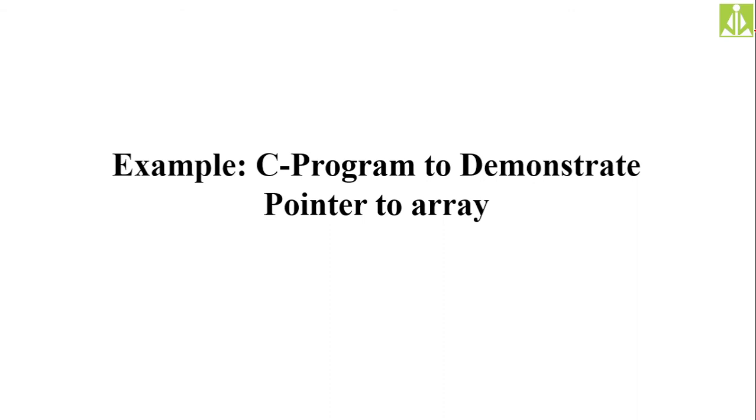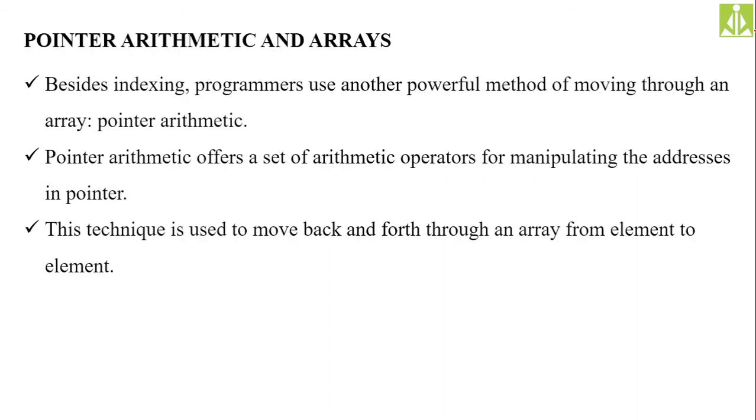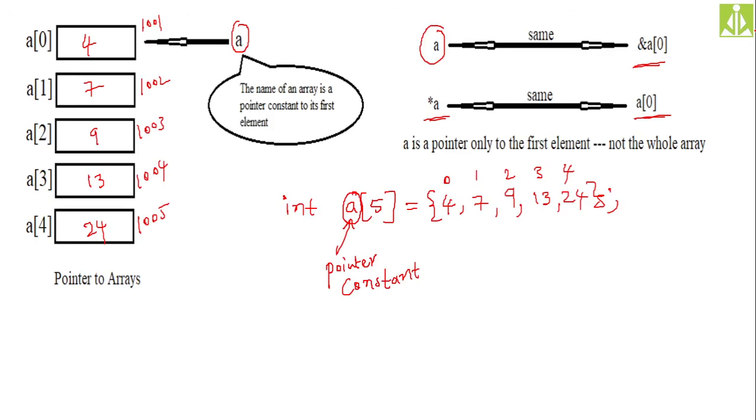Our next concept is pointer arithmetic. Just now in this slide, as I said, the array name is pointing to the first location, that is, the array name is storing the address of the first location. So if you add 1 to the array name, what will you get? It is a pointer constant. We already printed it and have seen it, isn't it? We printed and saw a on the output screen. We said a is nothing but the address of the first memory location inside an array.